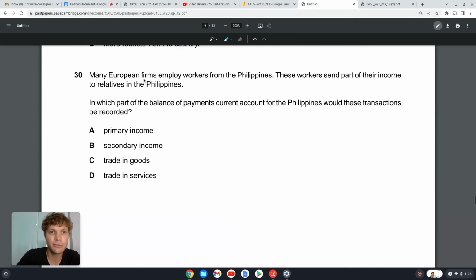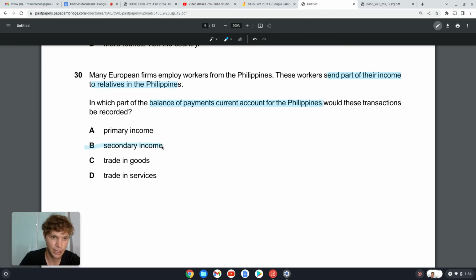Okay, and the last question. Many European firms employ workers from the Philippines. These workers send part of their income to relatives in the Philippines. So Filipinos are working in Europe and they get their money and they send some of that money home. Which part of the balance of payments of the current accounts for the Philippines would these transactions be recorded?